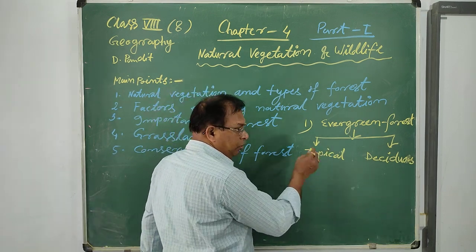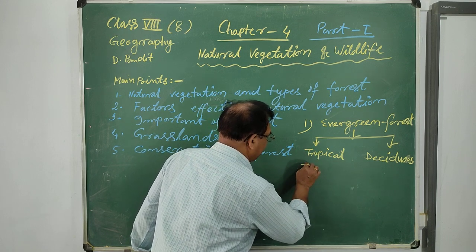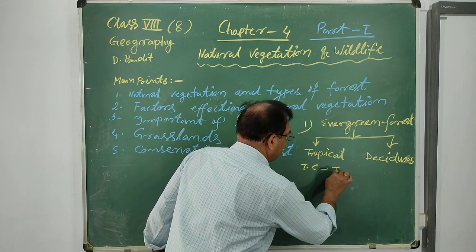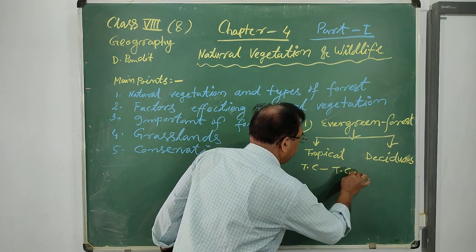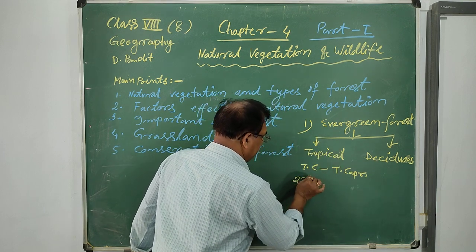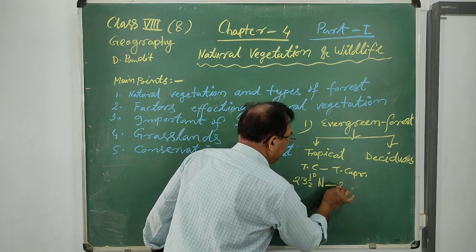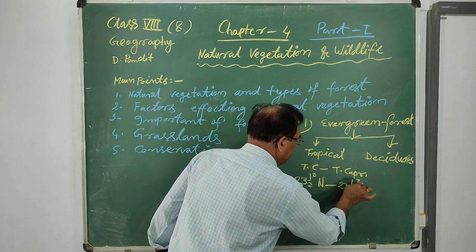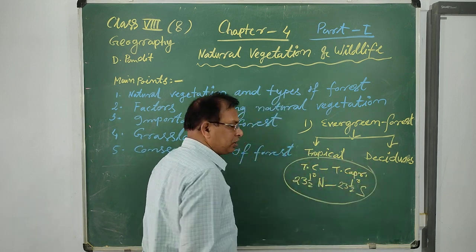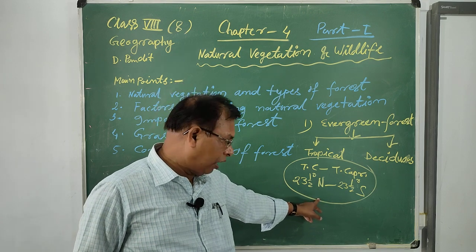So the area of the tropical zones is from the Tropic of Cancer to the Tropic of Capricorn. That means 23 and a half degrees north latitude to 23 and a half degrees south latitude. This area is also part of the tropical evergreen forest zone.